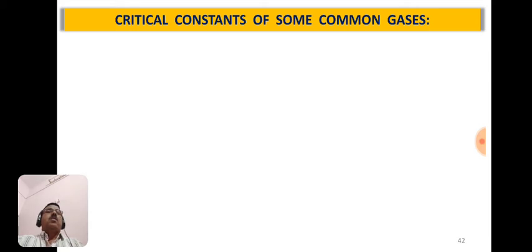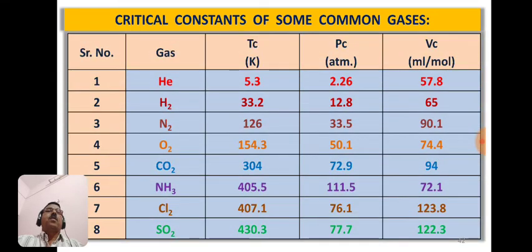Now the critical constants of some common gases are given in this table. See here the critical constants for helium. The critical temperature is 5.3 Kelvin, whereas the critical pressure is 2.26 atmospheric pressure and critical volume is 57.8 milliliter per mole. For hydrogen gas, its critical temperature is 33.2, critical pressure is 12.8 and critical volume is 65 ml per mole.